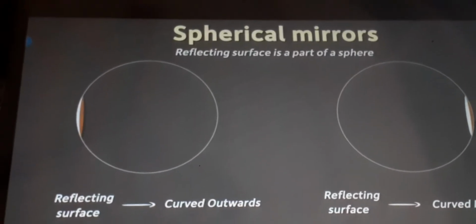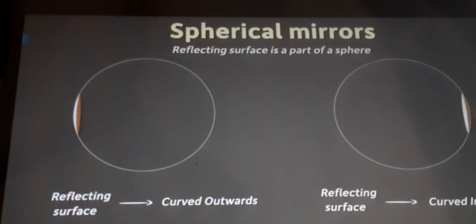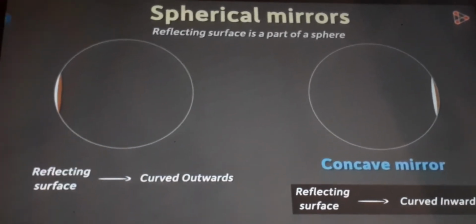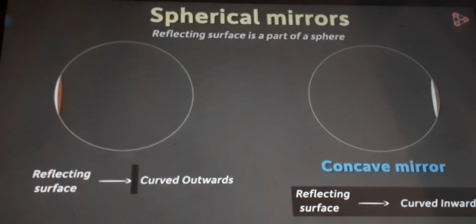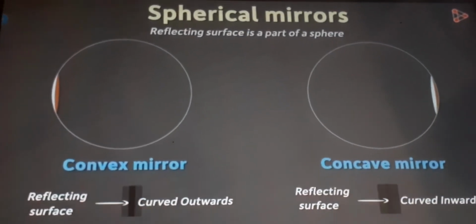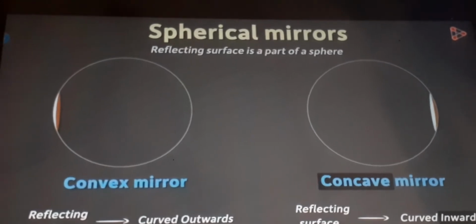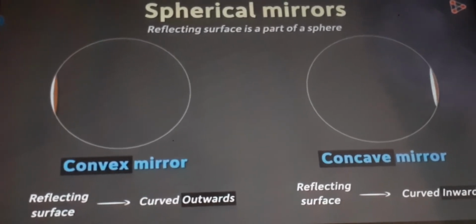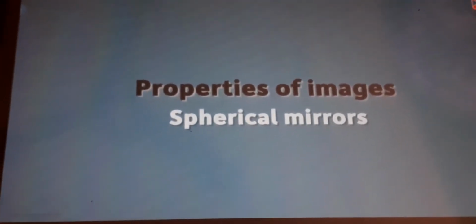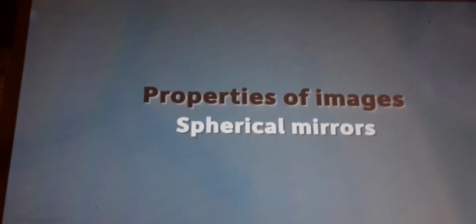Now both these are given special names. The mirror that has its reflecting surface curved inwards is called a concave mirror, and the mirror that has its reflecting surface curved outwards is called a convex mirror. Yes, inwards, concave, and outwards, convex. Now we want to study the properties of images formed by spherical mirrors. But before that, we need to define certain terms related to spherical mirrors.